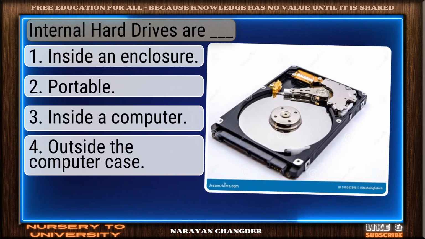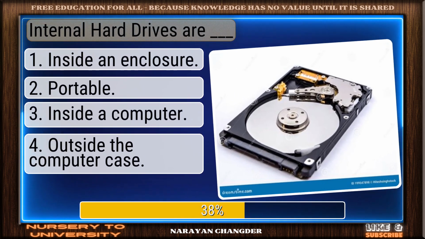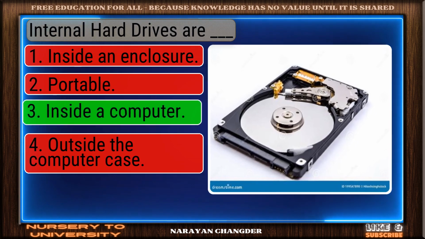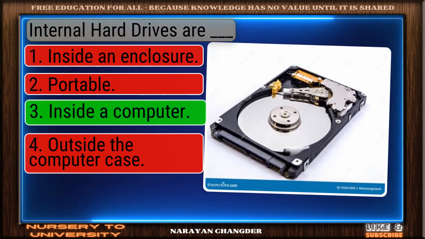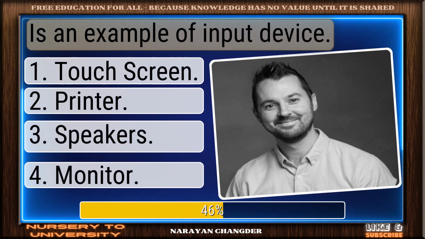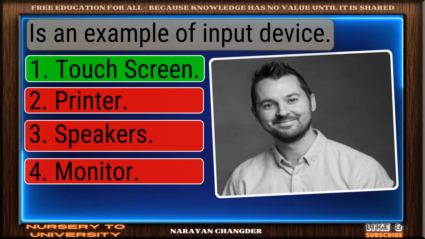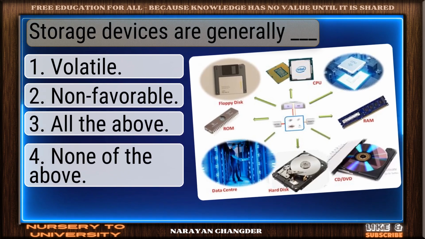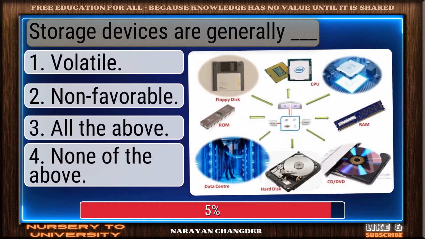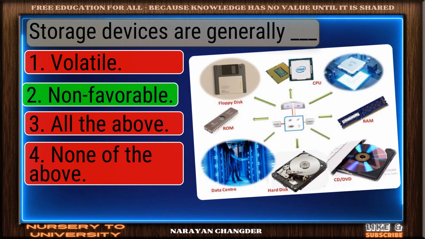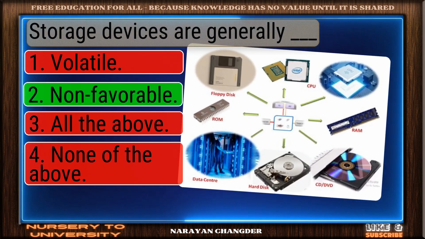Internal hard drives are dash. Nice work. You chose inside a computer and it is correct. Is an example of input device. Nicely done. Touchscreen is a solid answer. Storage devices are generally dash. Valid point. None favorable is true.